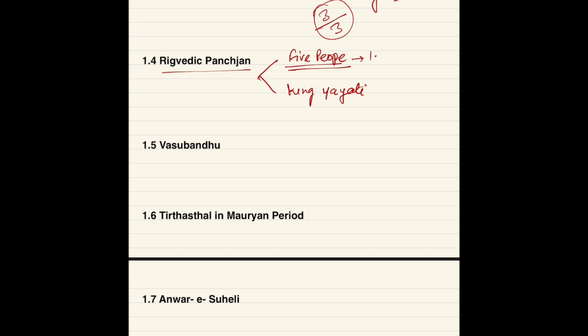First is God, second is man, third is Gandharv and Apsara, fourth is snakes, which you can also call Nagas, and fifth one is fathers. Fathers means departed souls.